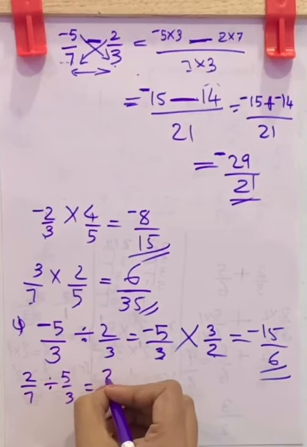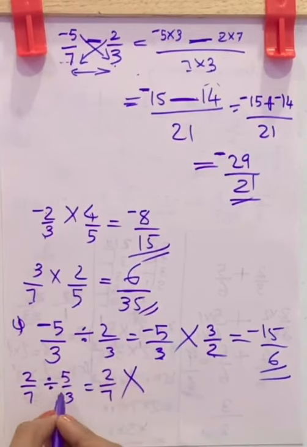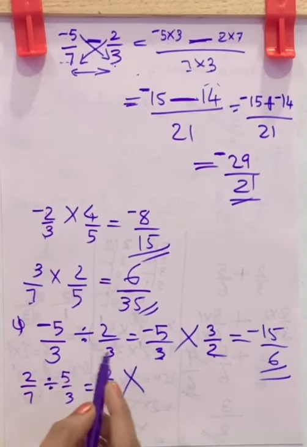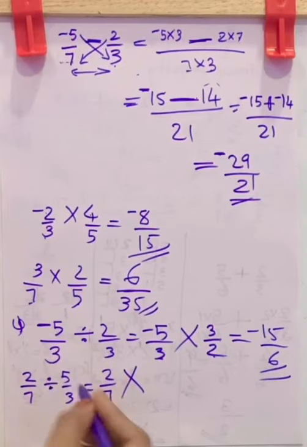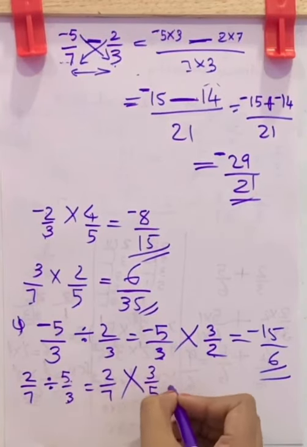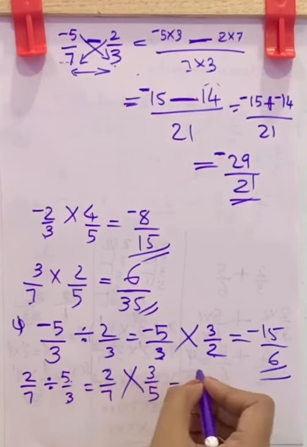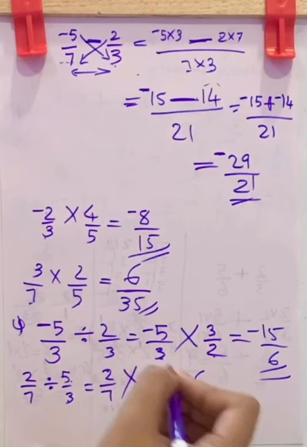Next, 2 by 7 divided by 5 by 3. Here it becomes 2 by 7. This division changes to multiplication, and whenever you change a division to multiplication, you make the next fraction its reciprocal. That is, 5 by 3 becomes 3 by 5, which is equal to 2 3s are 6, 7 5s are 35. So 6 by 35.